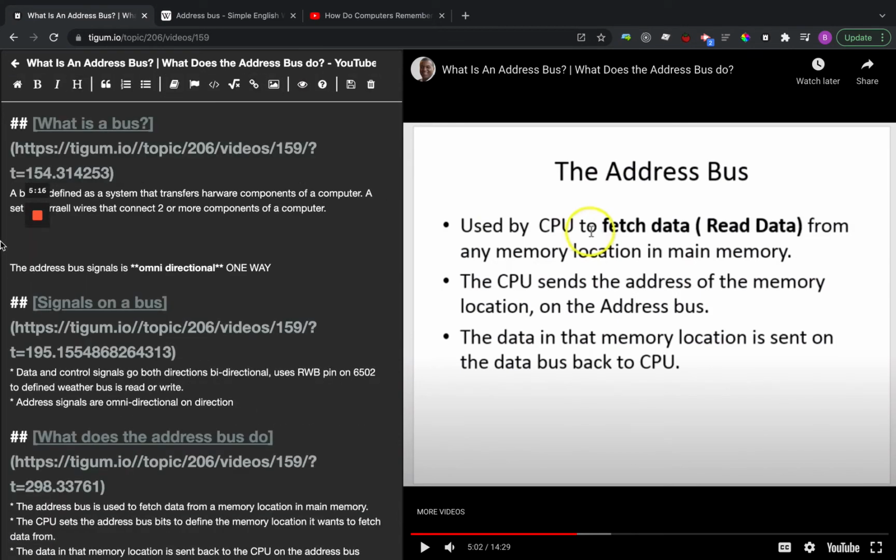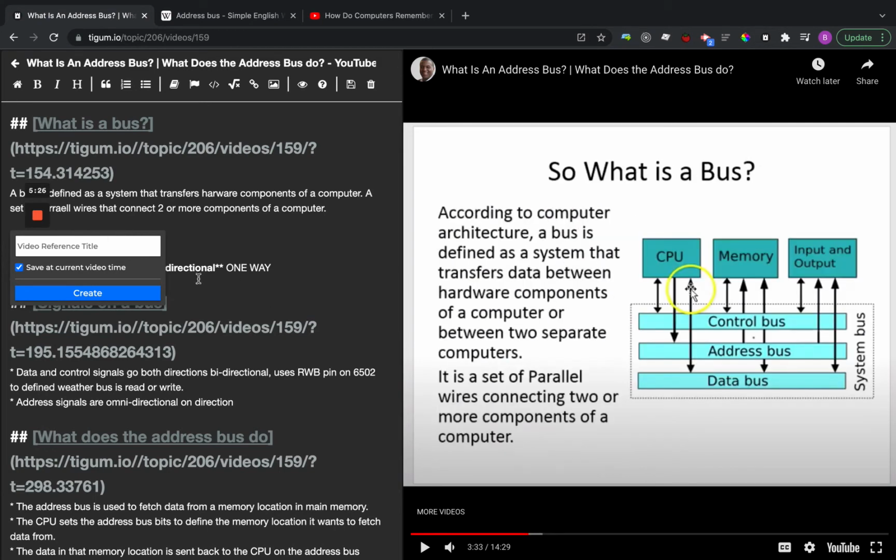You can use Control T as a shortcut, or you can actually just click this flag icon here, and that's meant to be like, put a flag in this point in the video, whatever part you're on in the video.